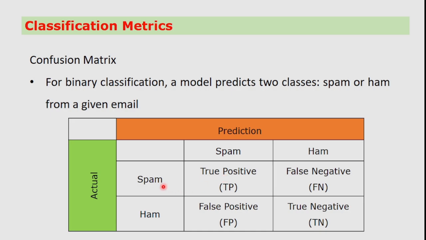If the actual mail is spam and your model prediction is ham, it is a false negative, FN. If the actual mail is ham and your model predicted it as spam, you call it a false positive. If the actual mail is ham and the model prediction is also ham, you call it a true negative.